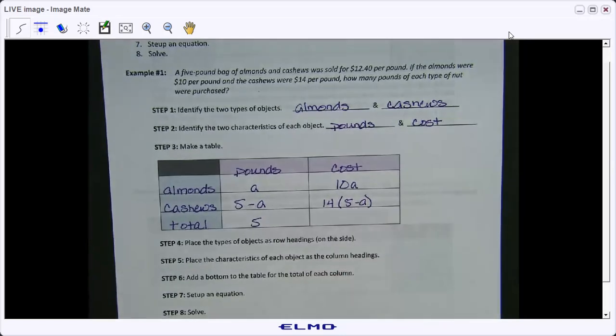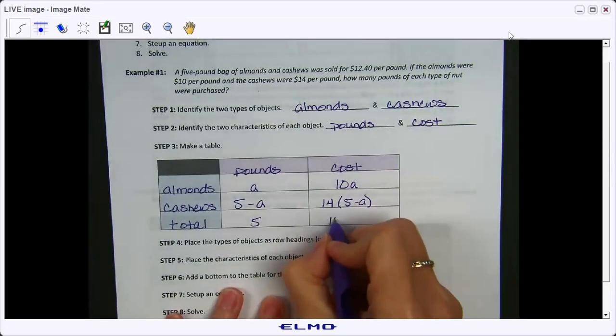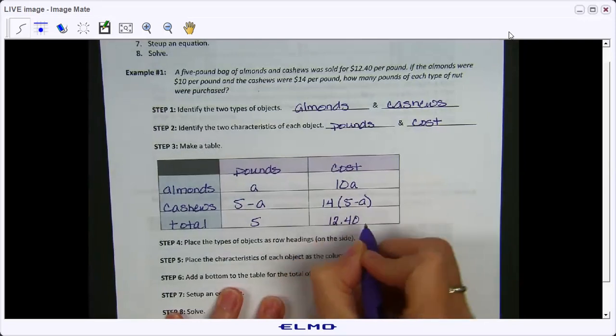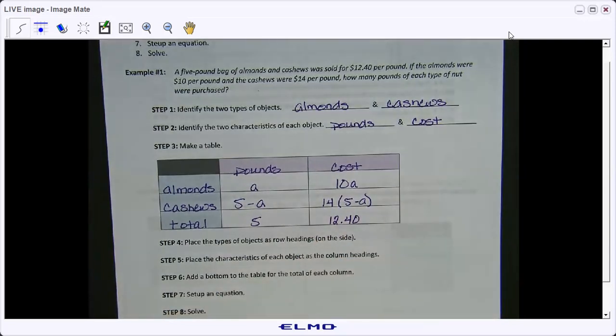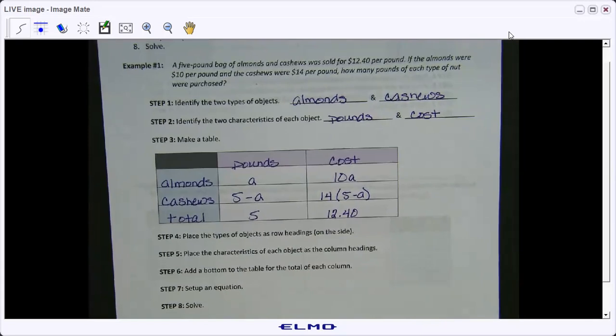Okay. And then the total cost, how much did we spend altogether? $12.40. Now, when you set up the table and when you set up your equation, do not put dollar signs in there, okay? Do not put units in there, so pounds or ounces or inches or feet or whatever, like that. Just write the numbers out. Okay. So we have fully set up our table.